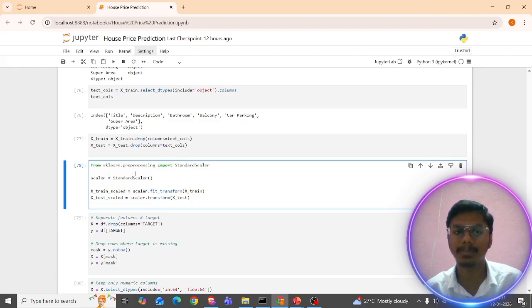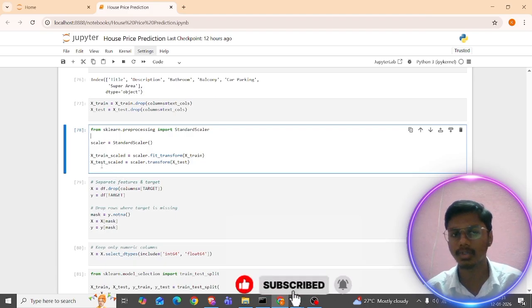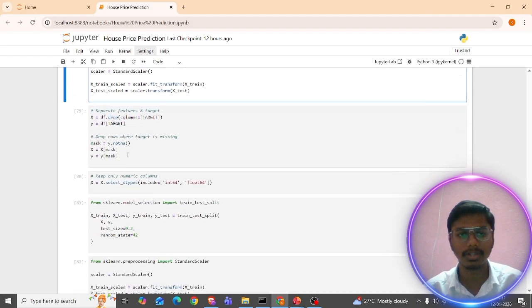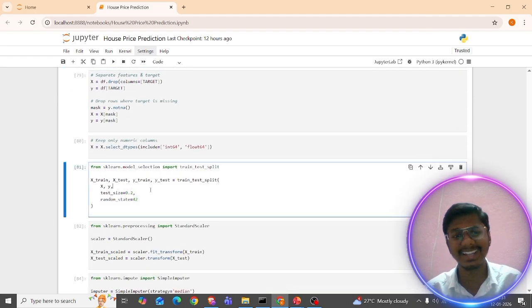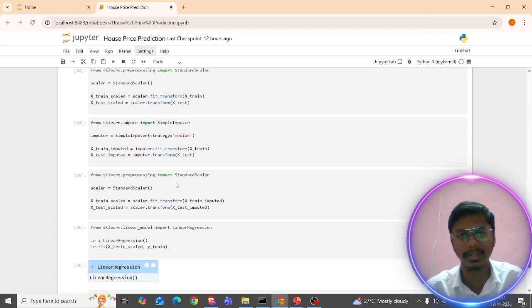From sklearn.preprocessing, import StandardScaler. scaler equals StandardScaler(). I'm just initializing it. Then X_train_scale equals scaler.fit_transform of X_train. I'm applying it to the testing data also: scaler.transform of X_test. So I'm doing all of these things. Let me delete this cell afterwards. If you find this notebook, you can get the full project.